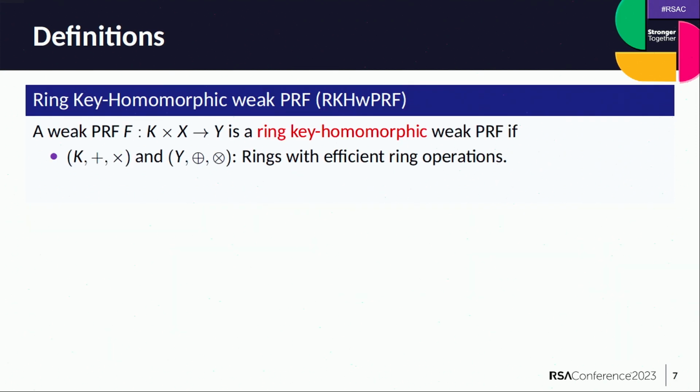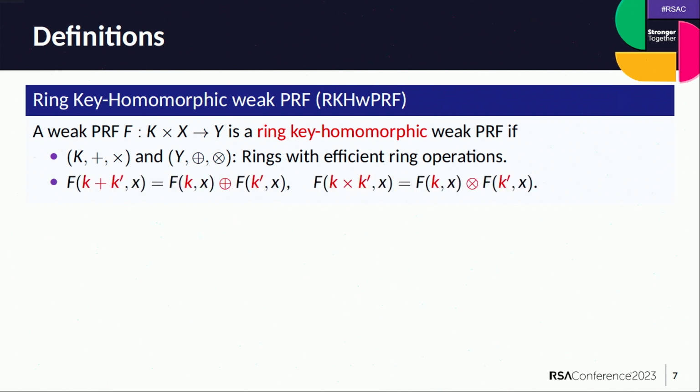Now, let's see the definition of a ring key homomorphic weak PRF, which is a cryptographic primitive that we introduce in this work. So we say that a weak PRF is a ring key homomorphic weak PRF if the key space and the output space are rings with efficiently computable ring operations. And for any two keys and any input x, if you evaluate f on the sum of k and k prime and x, it's going to be equal to the sum of individual evaluations. And a similar thing also holds with respect to multiplication.